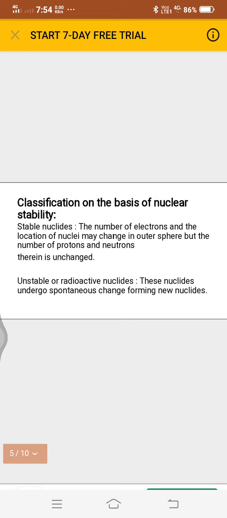Then next is classification on the basis of nuclear stability. First is stable nuclides. The number of electrons and location of electrons may change in the outer sphere, but the number of protons and neutrons in the nucleus is unchanged. Then second is unstable or radioactive nuclides. These nuclides undergo spontaneous change, forming new nuclides.